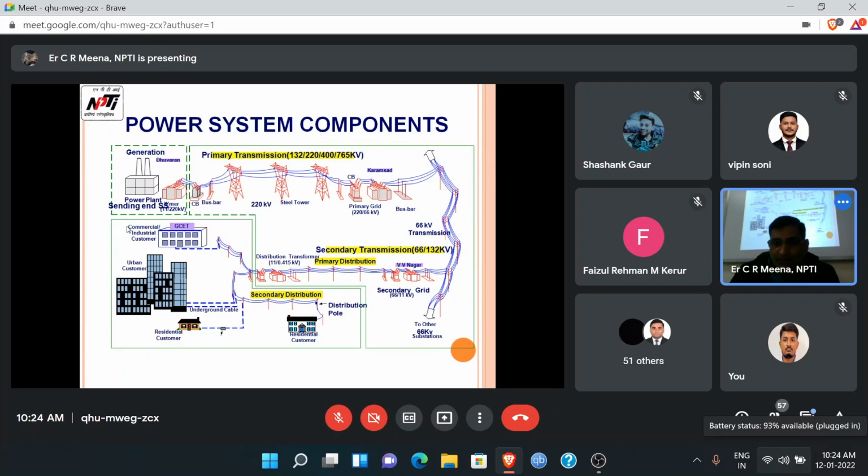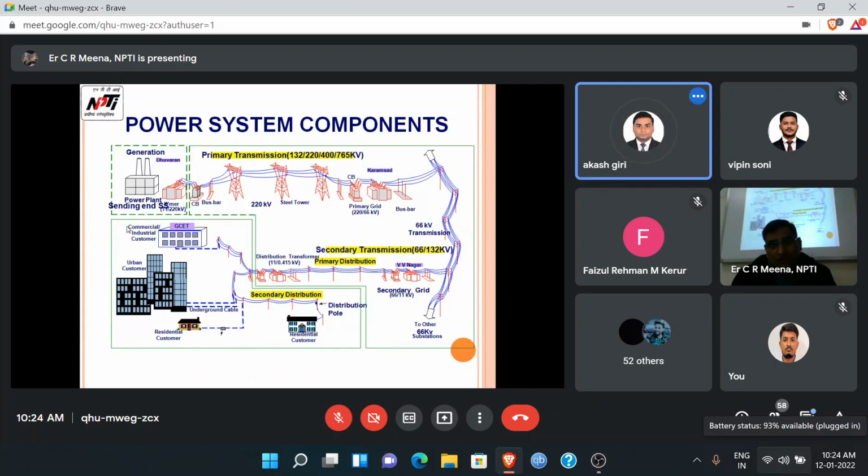Some company comes for campus placement and maybe asks this, but it is a very easy question. How much is the generating voltage in India?